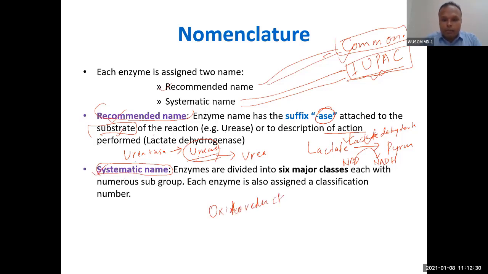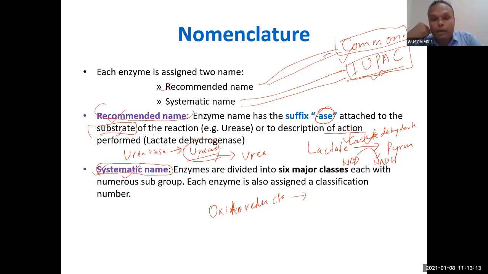oxidoreductase. Whenever somebody calls you, this particular person is a doctor, they don't have to define everything about a doctor. You already understand, okay, this person goes to the hospital and does this job. They always have patients, must be a busy person, very intelligent, must have worked hard. So you understand everything in one go. Same thing here with the systematic name. If you understand the description of what an oxidoreductase is and how it works, then you will understand everything about that enzyme. The moment I tell you the name, you will understand that enzyme.